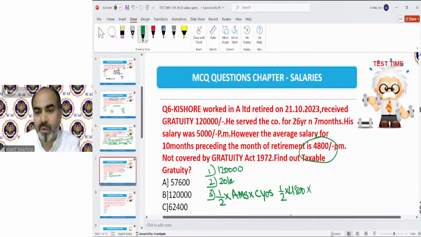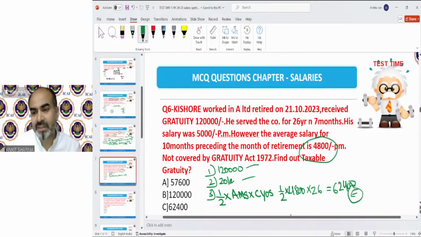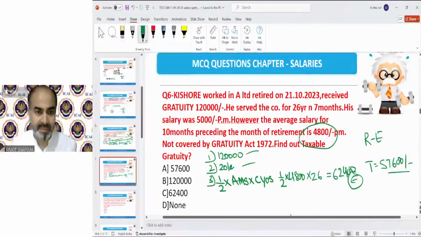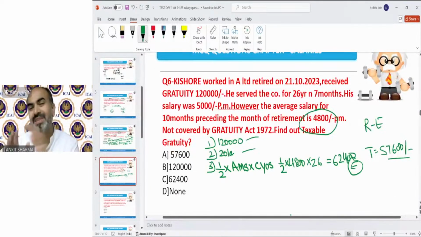So we will take 26 years over here. If we calculate, we will get the exemption amount is 62,400. Out of these three, this is lowest, so that is going to be exempted. The taxable value will be the balance, that is received minus exempt. That is 57,600. Next. So you can see these kind of provisions going to be asked in the examination.